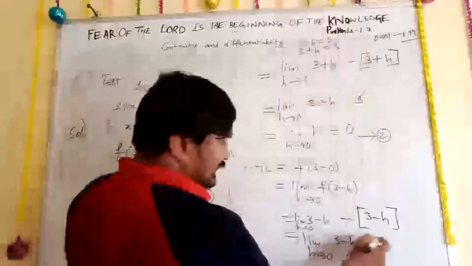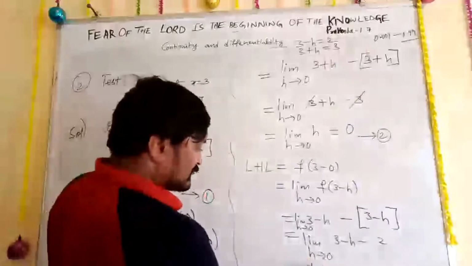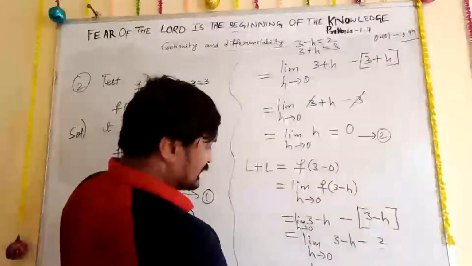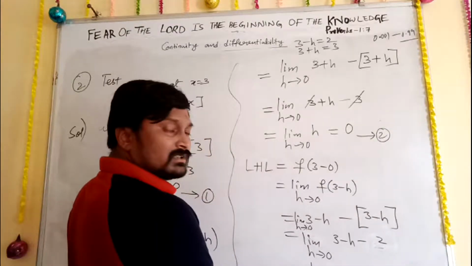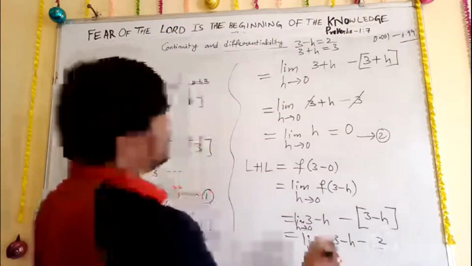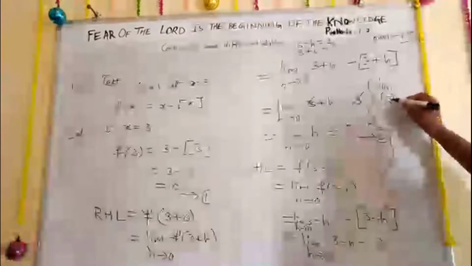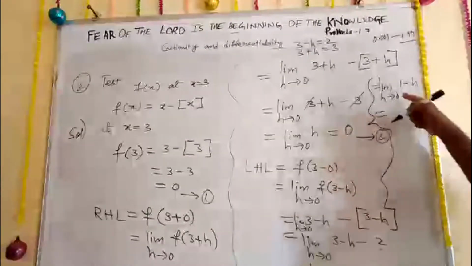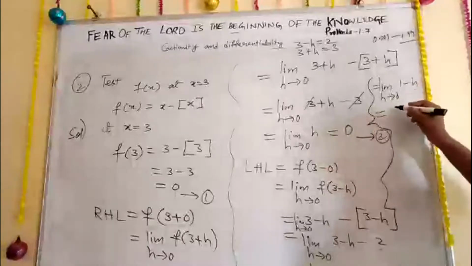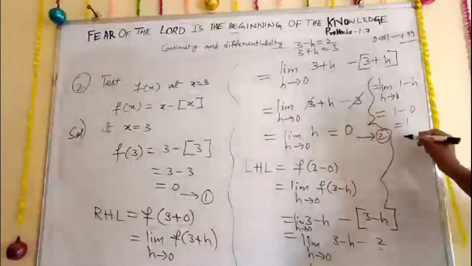So now 3 minus 2 is nothing but 1. So limit h tends to 0 of 1 minus h. Now remove limit and substitute 0. So 1 minus 0, that is nothing but 1.